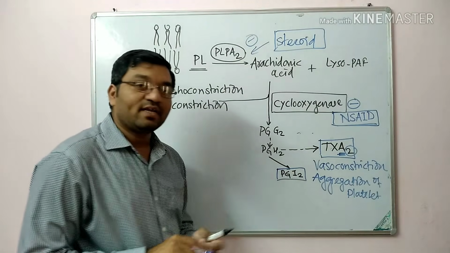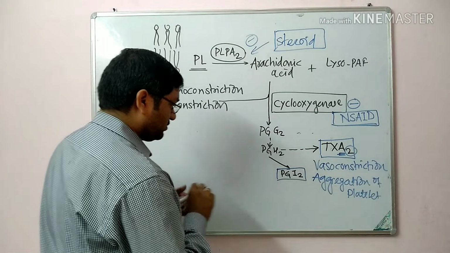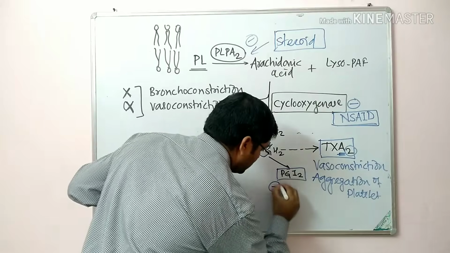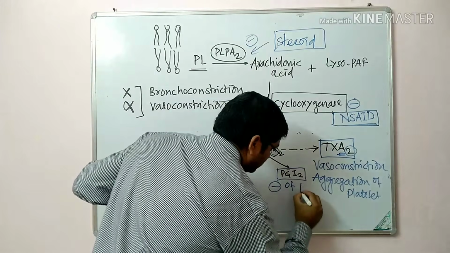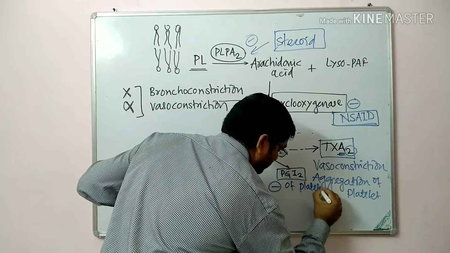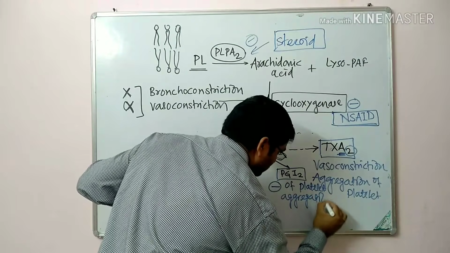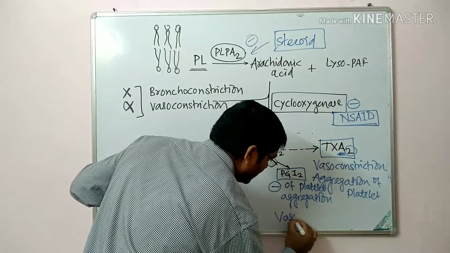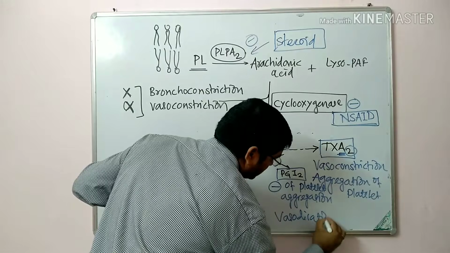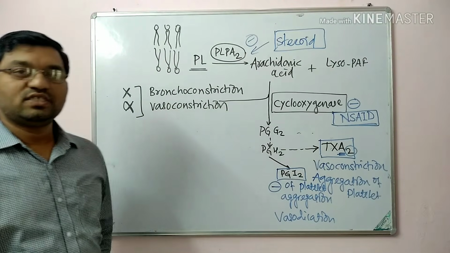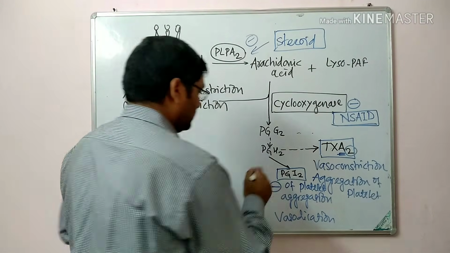Now remember this I2, I represents the inhibition of platelet aggregation, and it causes vasodilation. So these are the two important functions carried out by the PGI2 or prostacyclin.